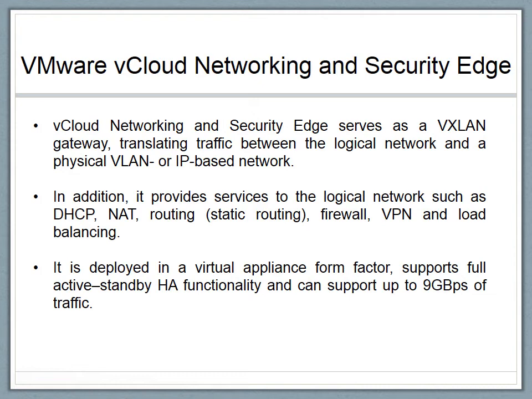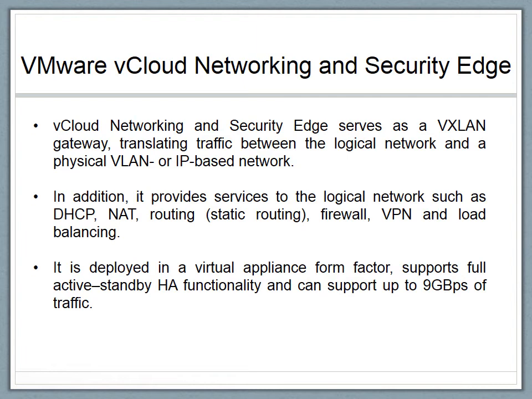In addition, it provides services to the logical network such as DHCP, NAT, routing, firewall, VPN, and load balancing. It is deployed in a virtual appliance form factor, supports full active standby HA functionality and can support up to 9 Gbps of traffic.